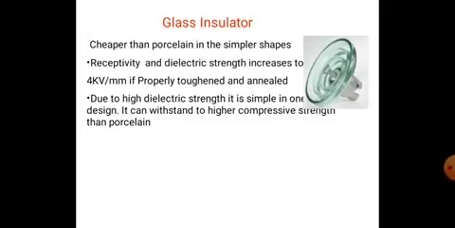Due to higher dielectric strength, it has a simpler design. It can withstand higher compressive strength than porcelain.